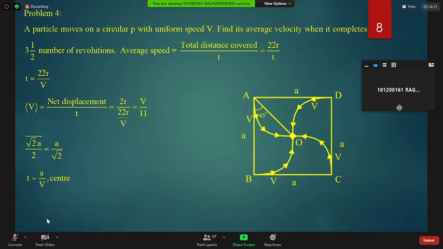So displacement is 2r and time taken is t. Now you see, the answer is given. Okay, in terms of v also we got, sir. No, they have given you only v, so the answer will be only in terms of v. And v by 11. The answer is v by 11.